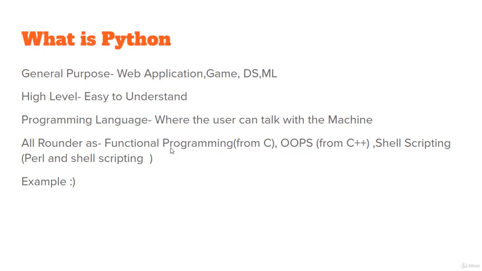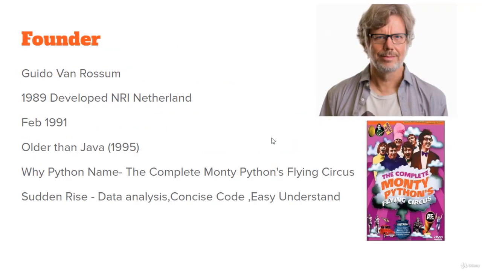Functional programming means we can create separate functions. OOPS means we can create a separate class for that. Shell scripting means line by line execution. Okay, and the second one is, who is the founder of Python?